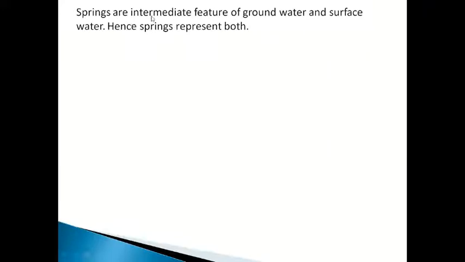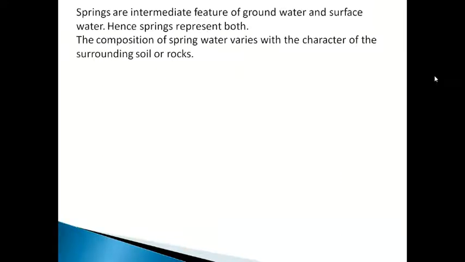Springs are an intermediate feature of groundwater and surface water. Hence, springs represent both. So obviously, springs are connected with both groundwater and surface water. Springs are the major sources of water to the streams, rivers, and most of the lakes.